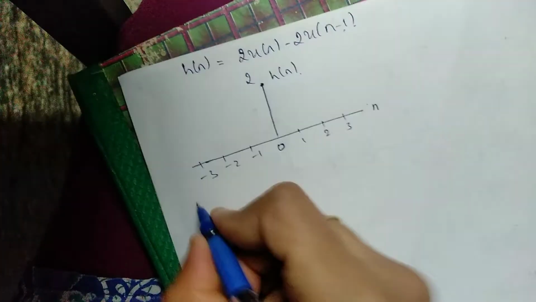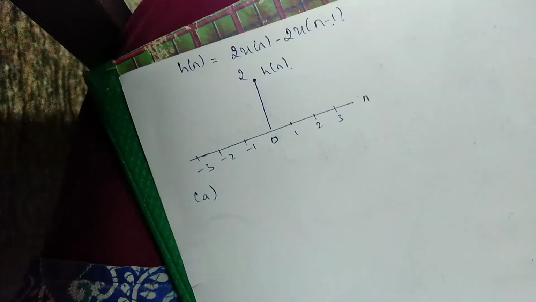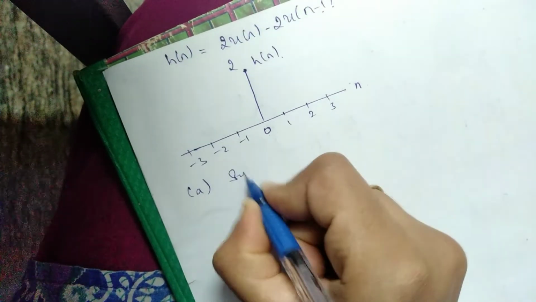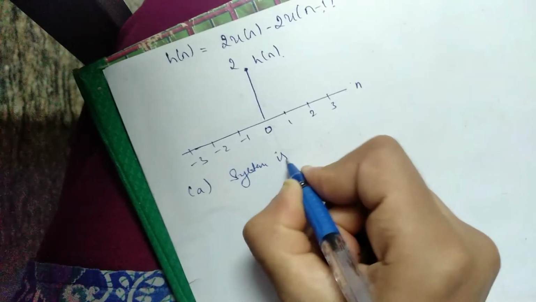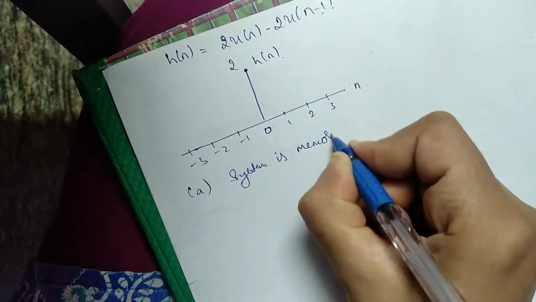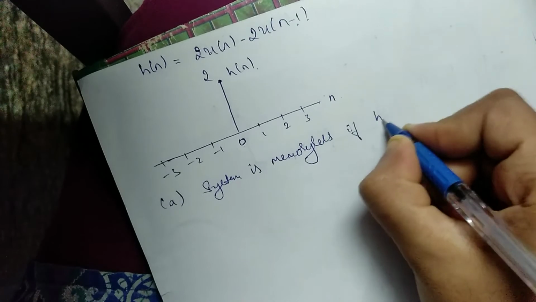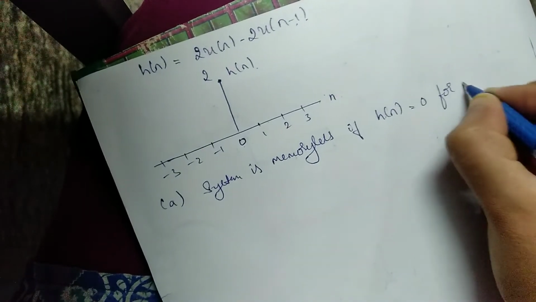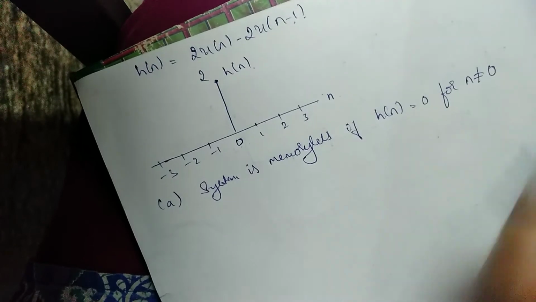Now we need to check whether it is memoryless. First property is memoryless. We can say that the system is memoryless only if H of n is equal to 0 for n not equal to 0.